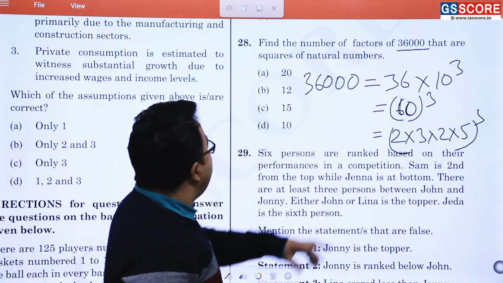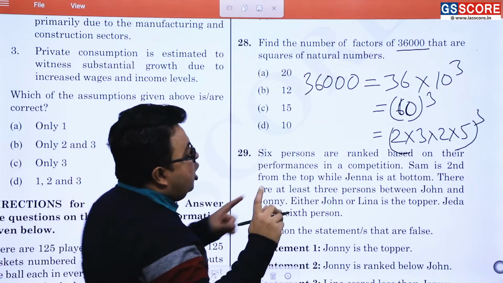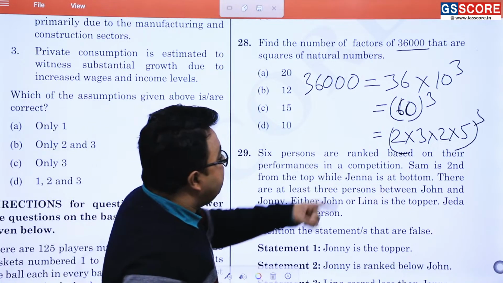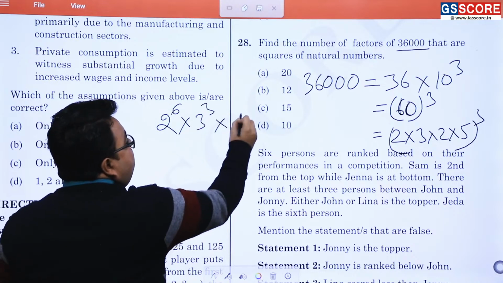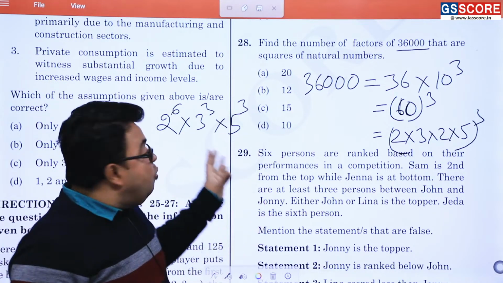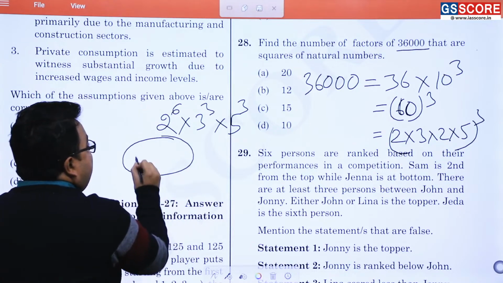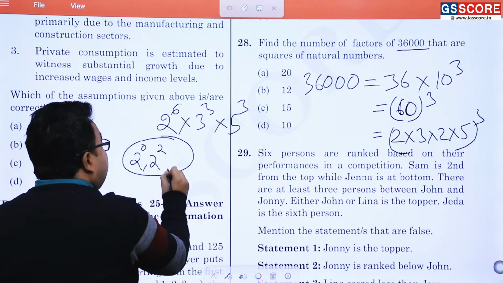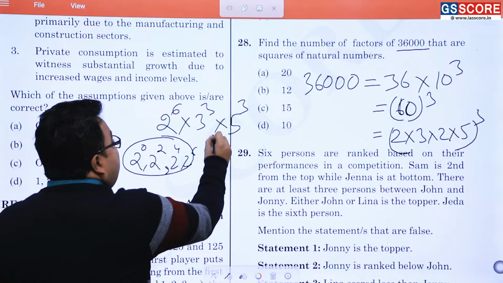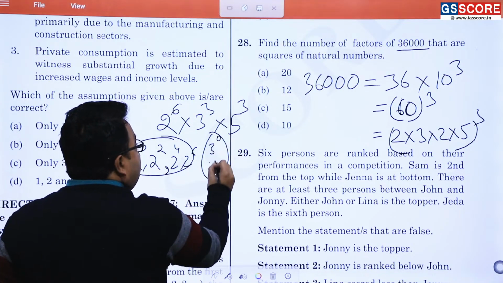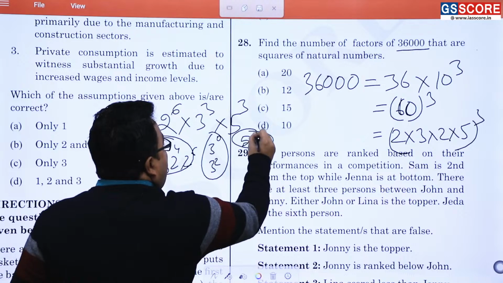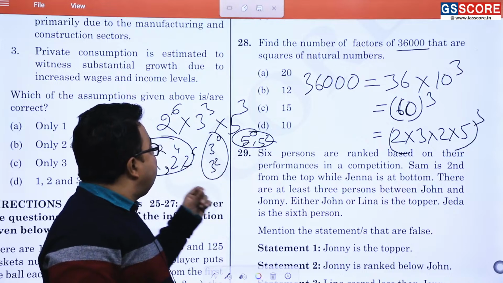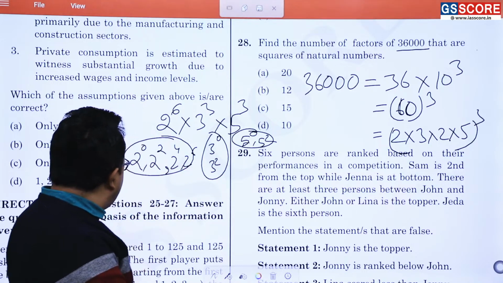So now what is the power of 2? 2's power is 2 to the power 6. Am I correct? And then what is the power of 3? 3. And the power of 5? 3. Now, what will be the contribution from this very thing? 2 to the power 0 will be contributing to a square of a natural number, 2 to the power 2, then 2 to the power 4, then 2 to the power 6. Here it will be 3 to the power 0, 3 to the power 2. Here it will be 5 to the power 0, 5 to the power 2. So 4 into 2 into 2, that is 16. 16 is coming out to be here.